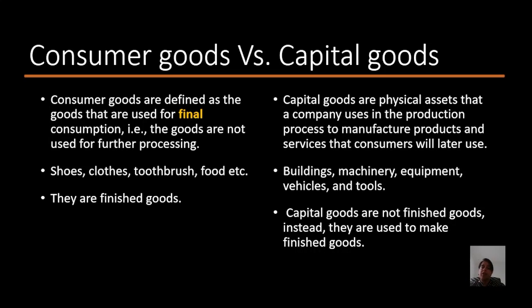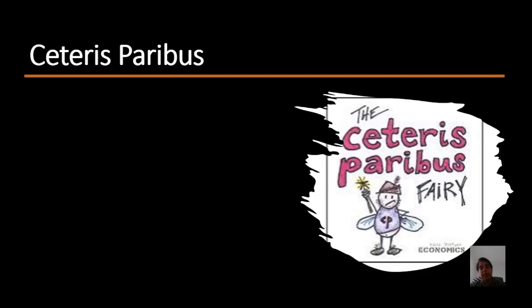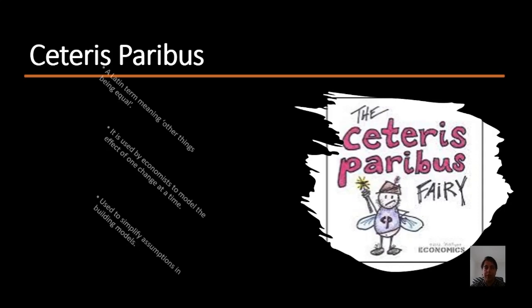Is it for final use? There are different methods of calculating national income. Those are the different topics where you will need these terms again and again. And in relation to capital goods, we also have another important concept of depreciation, which I'm going to discuss in further videos. Okay, let's now discuss another important term which you will come across in economics known as Ceteris Paribus.